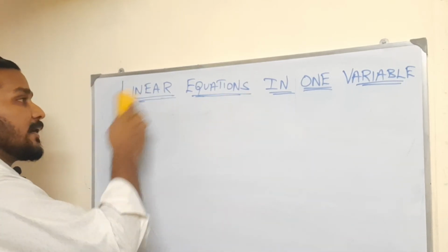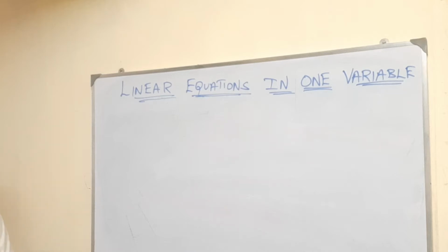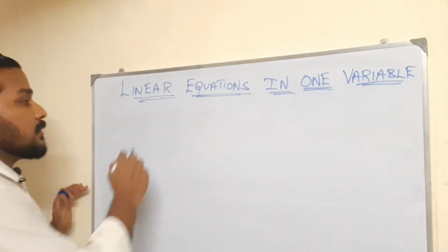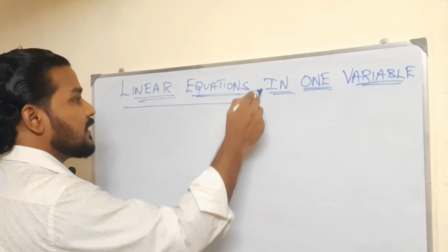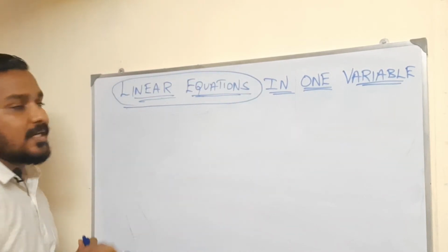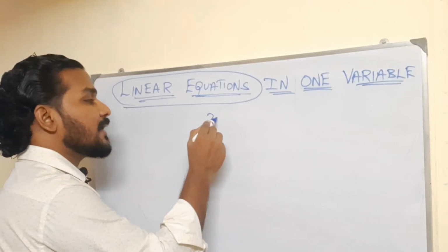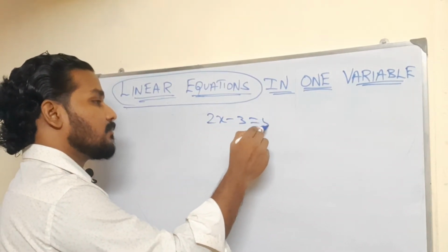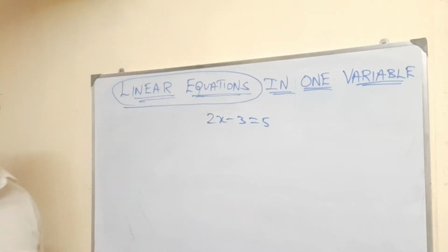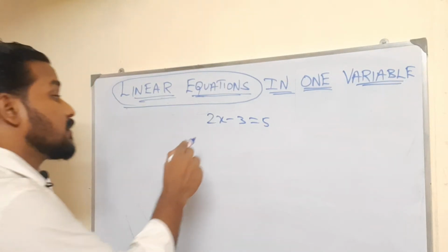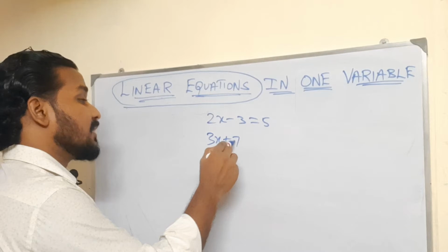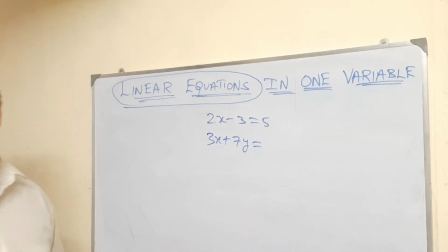Okay, and what is a linear equation? In this part, we are going to check linear equations with a few examples. 2x minus 3 equal to 5, our familiar equation. Now 3x plus 7y is equal to 10.